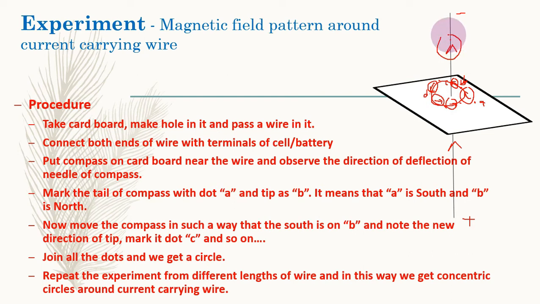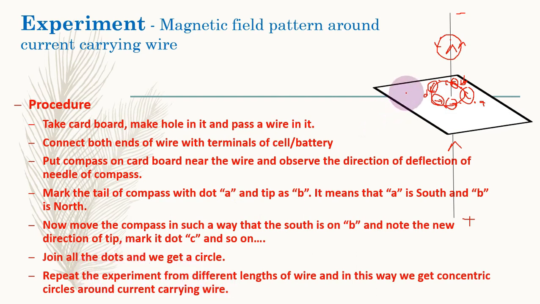Suppose this circle is around the wire, and this circle is in this direction, and we know that this is known as anti-clockwise. Now move the compass in such a way that the south is on B and north is in the new direction of the tip. This is known as the tip, while that is the tail. In this way put dots. Join the dots, we get a circle. Repeat the experiment from different lengths.